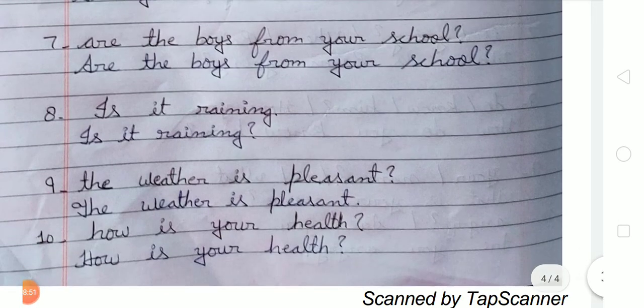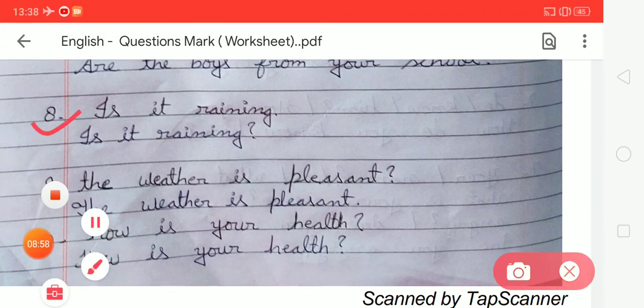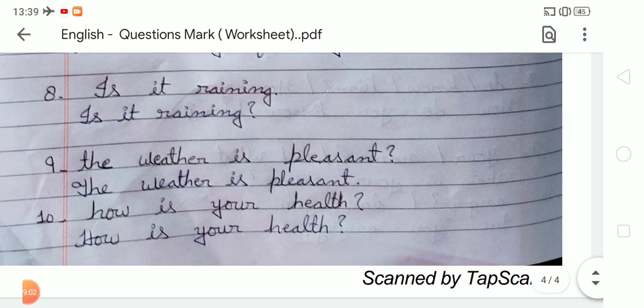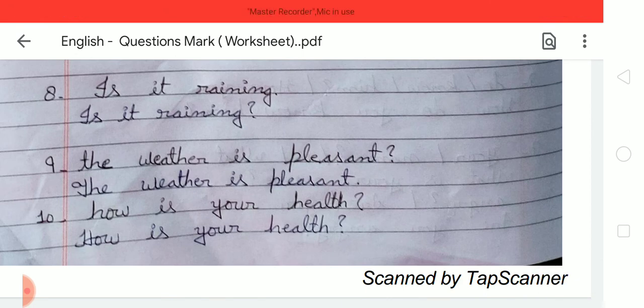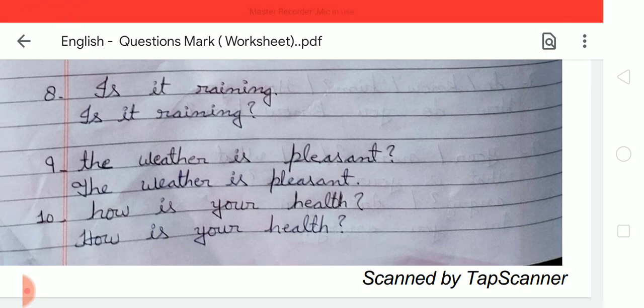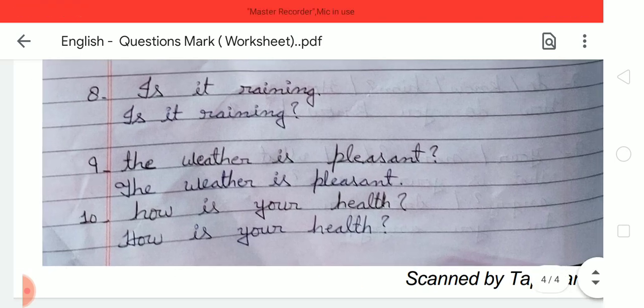Number 8, is it ringing. This sentence is asking a question, so we have to put a question mark at the end. Now the next, number 9, the weather is pleasant, so we have to put a full stop. Okay students, now next, number 10, how is your health. So we have to write, how is your health, using a capital letter and a question mark.